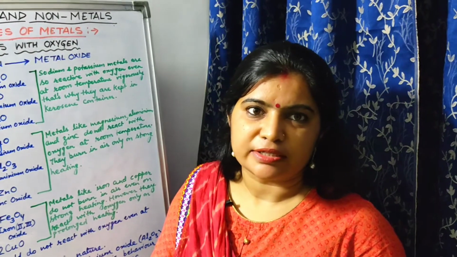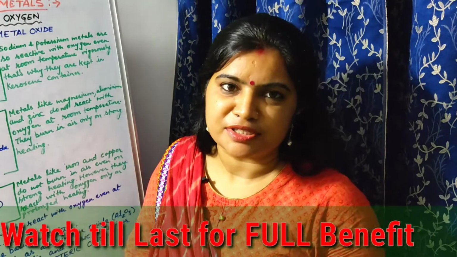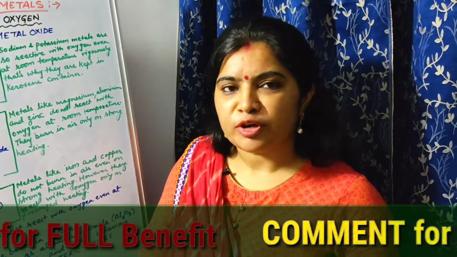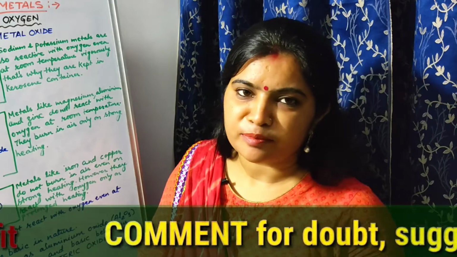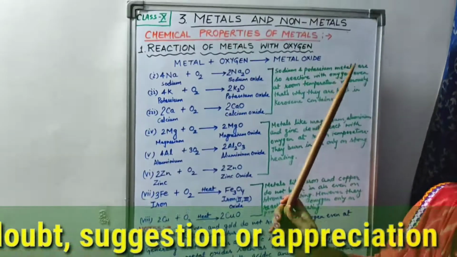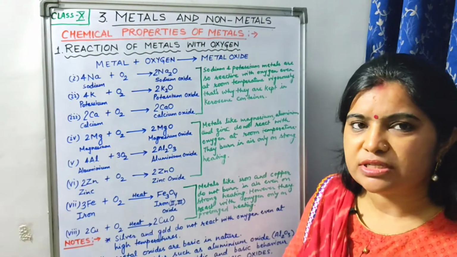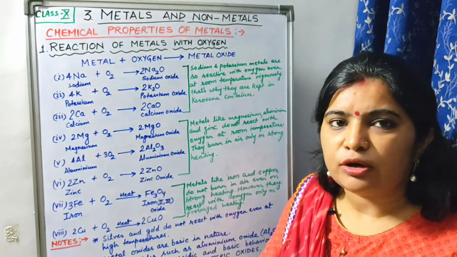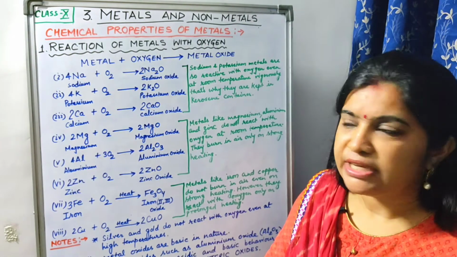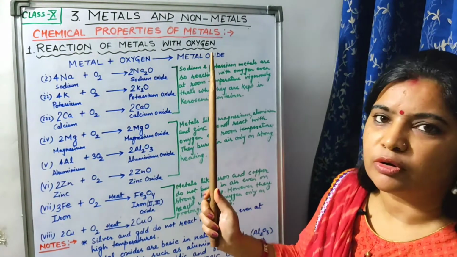Children, we had already started chapter 3 of class 10, that is metals and non-metals, and we had discussed its physical properties there along with their exceptions. Today, moving on to the next topic that is very important as per your exam, chemical properties of metals. Listen carefully. One by one we will discuss all the properties of metals along with the non-metals. But in this video I am going to discuss with you only the reaction of metals with oxygen.